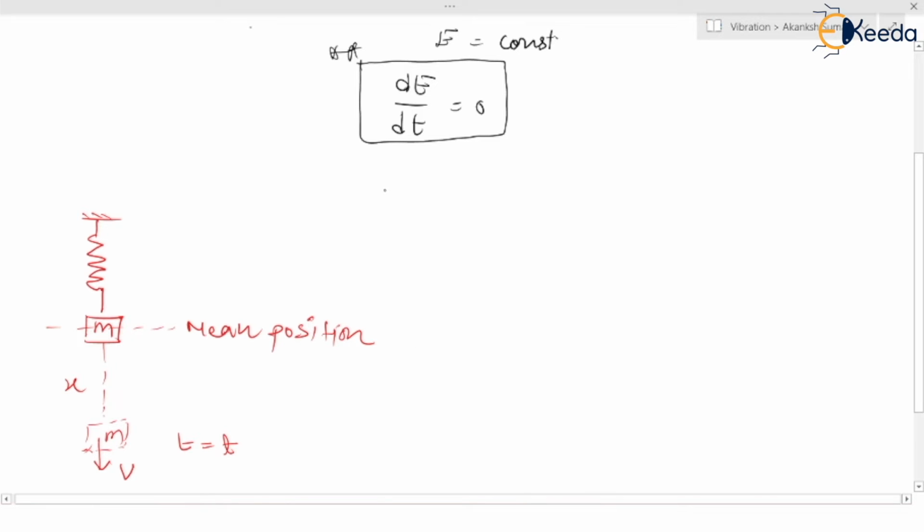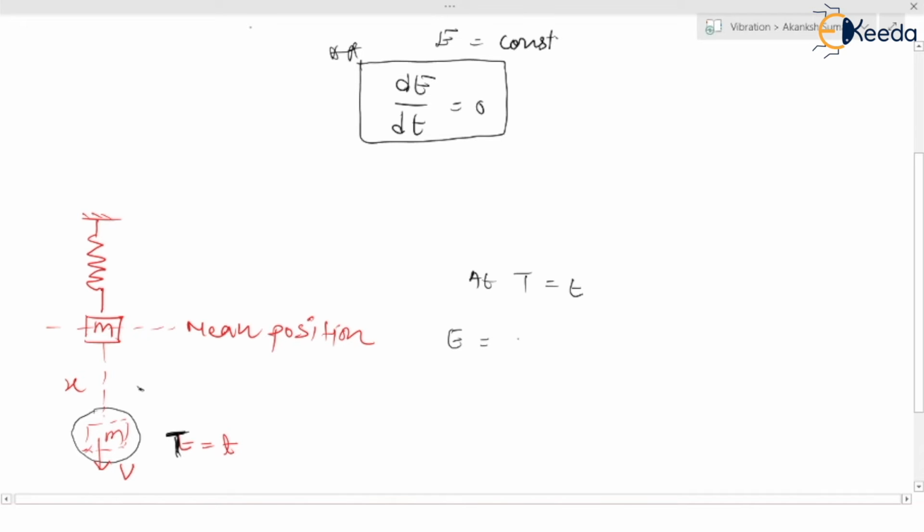So at t equal to t, what is going to happen? There is an energy that this mass has. Are you getting my point? At this point, the mass m has some energy. So what is the energy that mass m contains after the displacement x at time t?